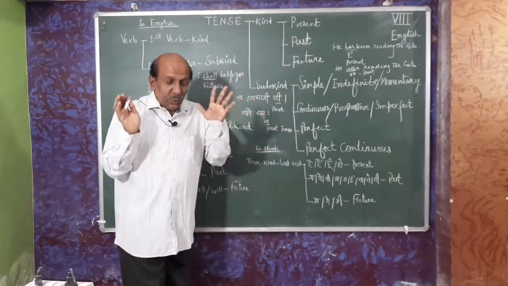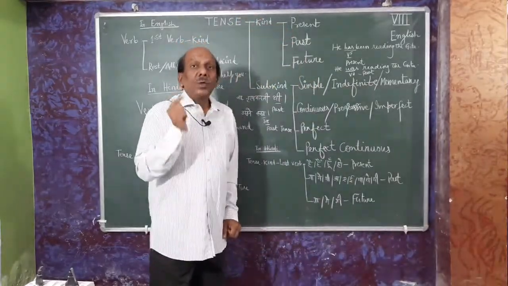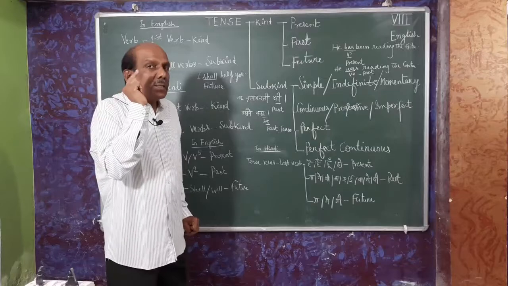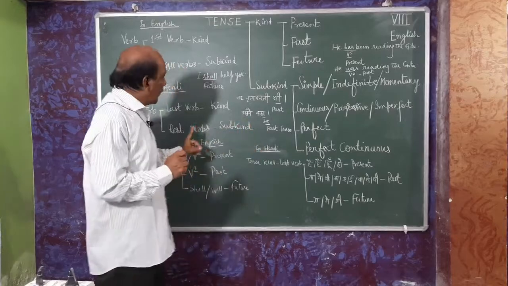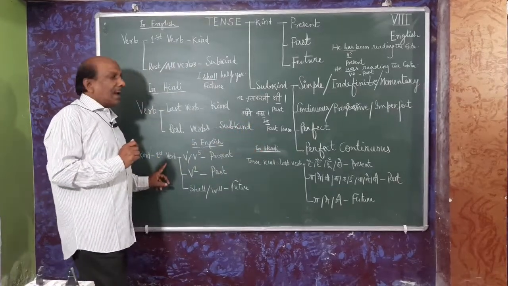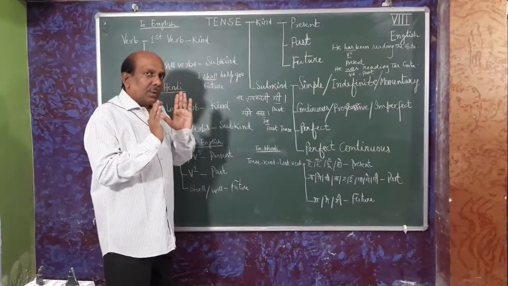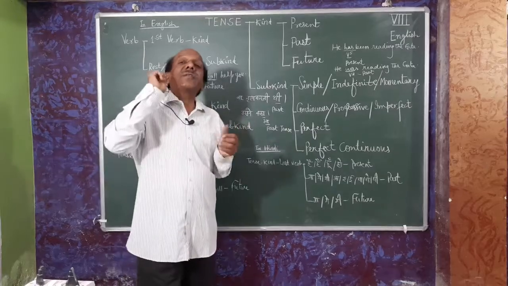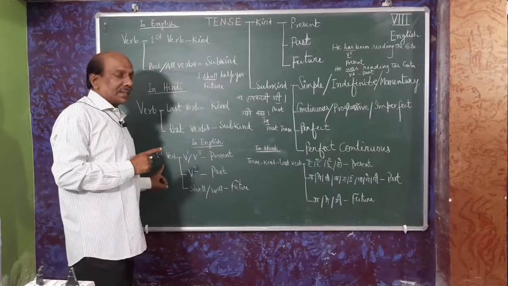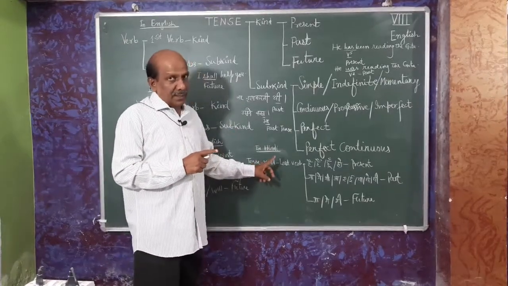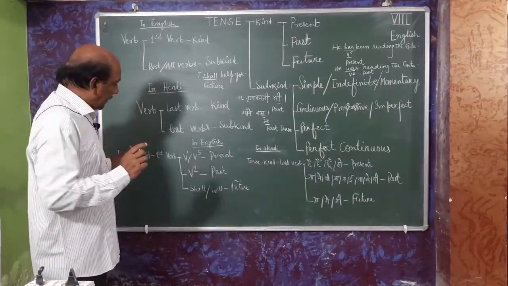So you have to get control over recognition. You have to recognize tense very clearly, and the clear formula is to focus on the first verb in English, and in Hindi it is the last verb. So remember, you will never get trapped if you focus on the first verb in English and on the last verb in Hindi. Then you can recognize tense very easily, clearly.